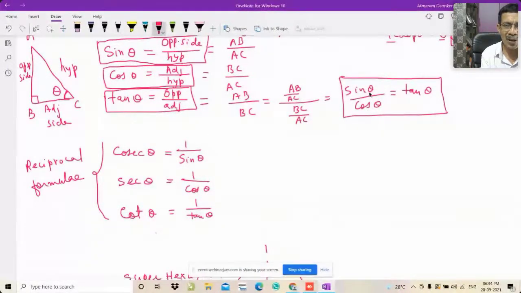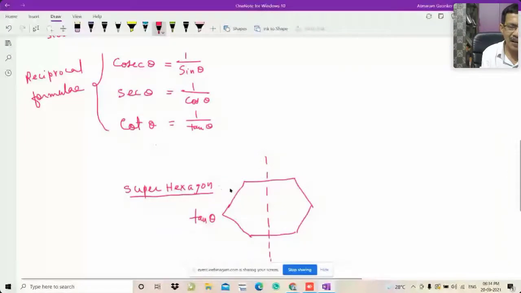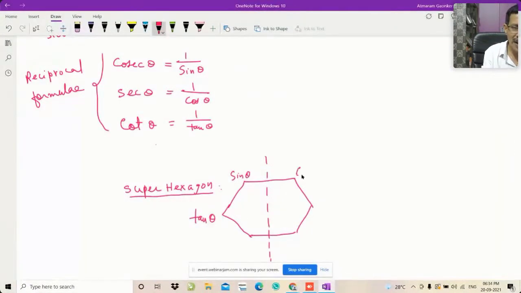So you go in that line. First write sine theta in the next vertex, and here you write cos of theta. And opposite to tan theta, you write cot of theta. Tan and cotangent are in opposite directions.